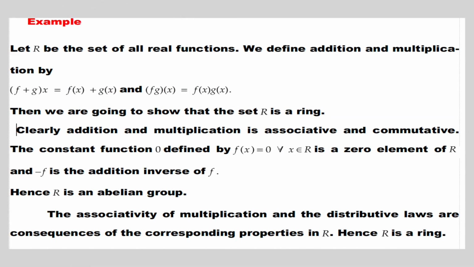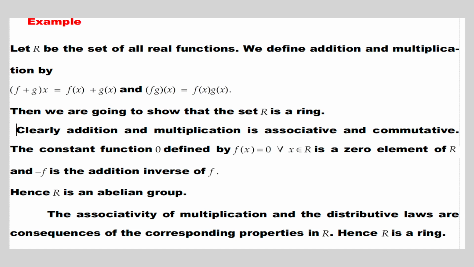Next example is, let R be the set of all real functions. We define addition and multiplication by (f plus g)(x) equal to f(x) plus g(x) and (fg)(x) equal to f(x) into g(x). Then we are going to show that the set R is a ring. Clearly, addition and multiplication are associative and commutative.